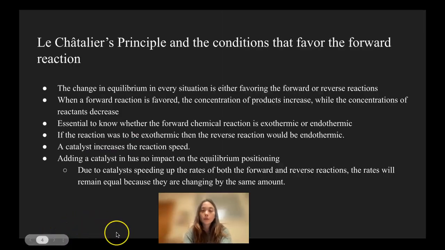Le Chatelier's principle and the conditions that favor the forward reaction. The change in equilibrium in every situation is either favoring the forward or reverse reaction. So when a forward reaction is favored, the concentration of products will increase, while the concentration of reactants will decrease.